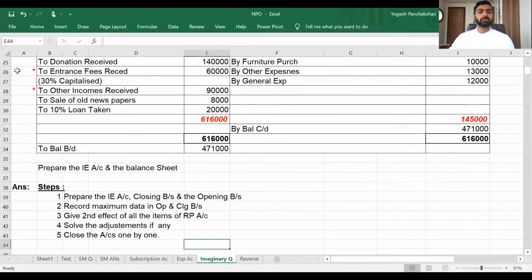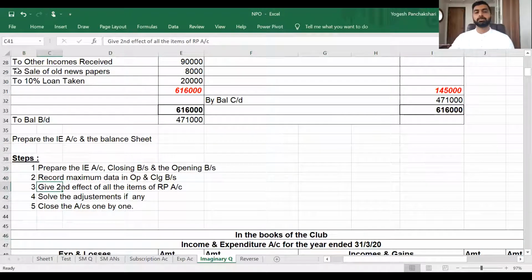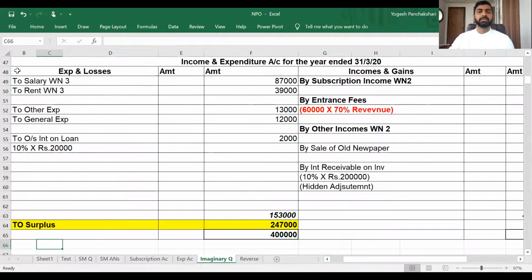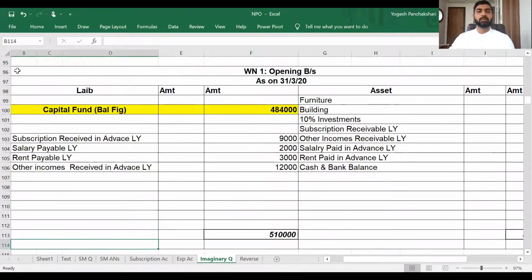So what are the hints for it? What are the steps? Steps are very simple. What you have to do is prepare the income and expenditure account, closing balance sheet and opening balance sheet first. So I prepared income and expenditure for 15-20 lines, closing balance sheet for 20 lines, and opening balance sheet also, which is a working note.